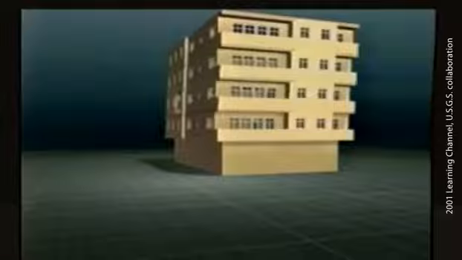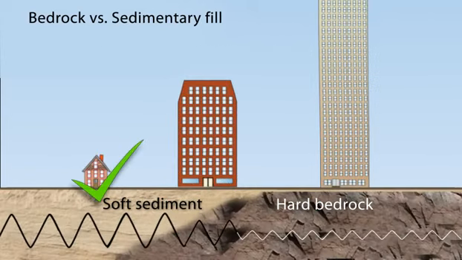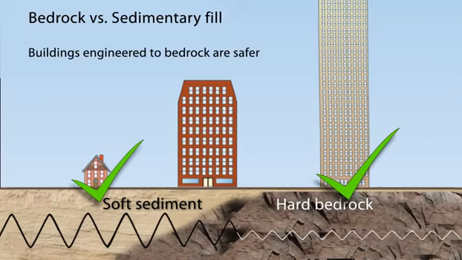It is because of prolonged energy input that the system swings more and more strongly until a structural load limit is exceeded. A key point here is that small buildings on hard rock and large buildings on soft sediments may suffer more damage and ground motion effects from an earthquake than small buildings on soft sediments and large buildings on hard rock.